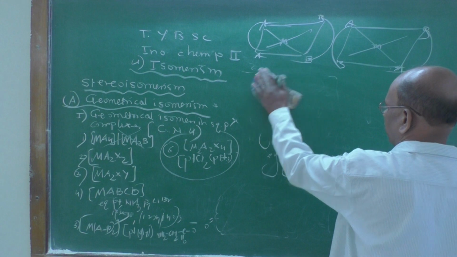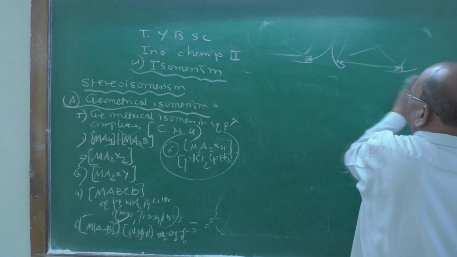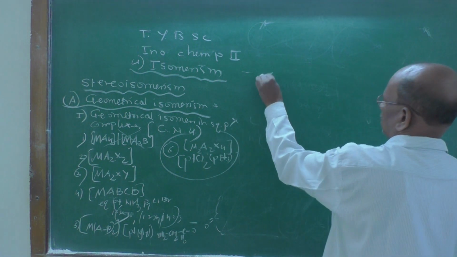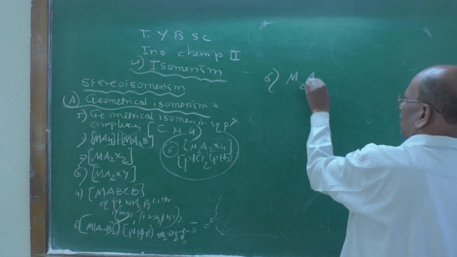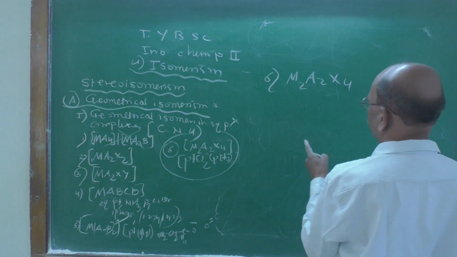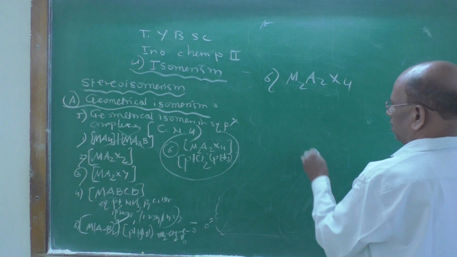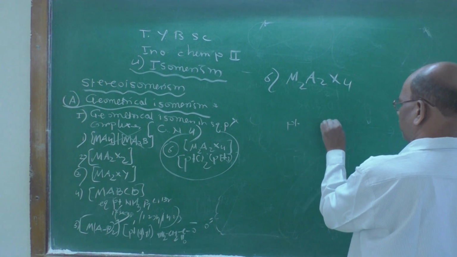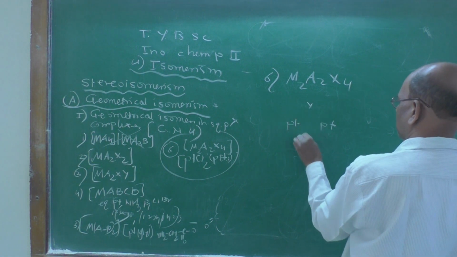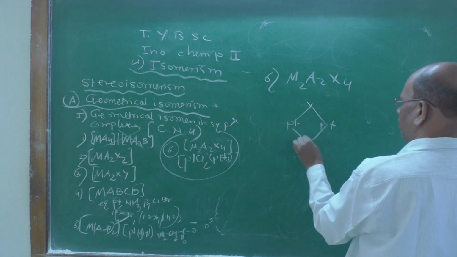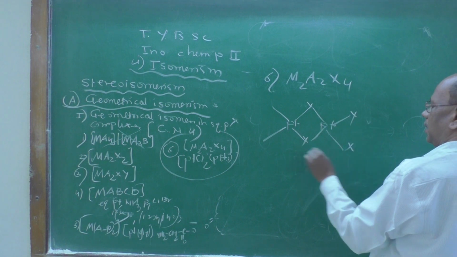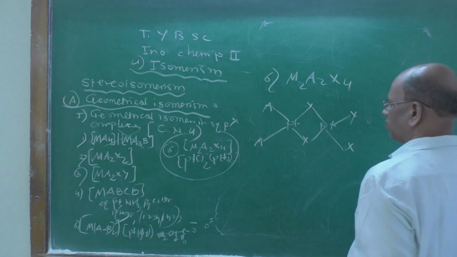Then the sixth type of structure will be this complex M2A2X4. So platinum, then here X, here XX, here A. And that is the cis isomer.